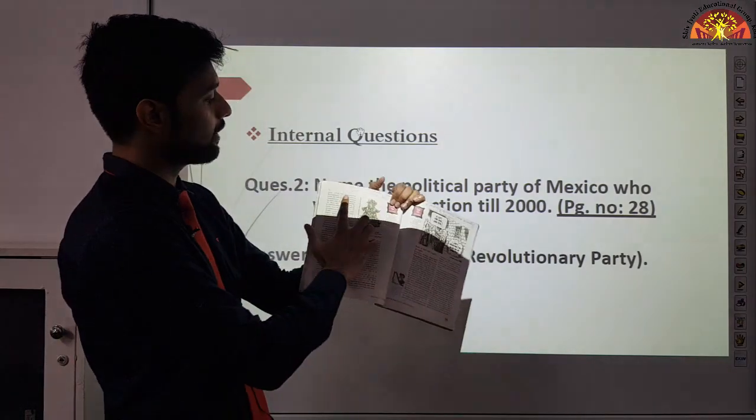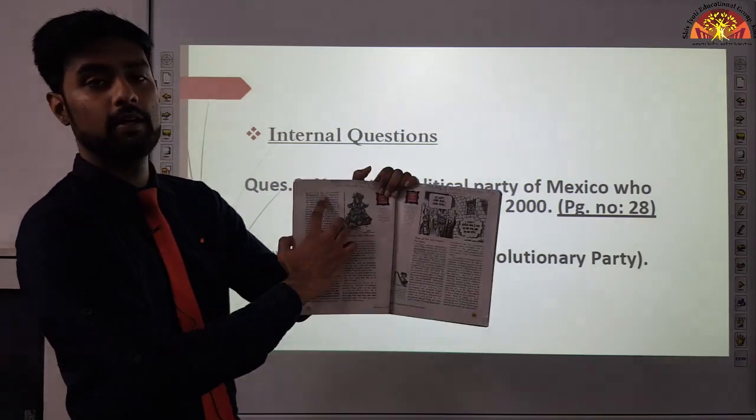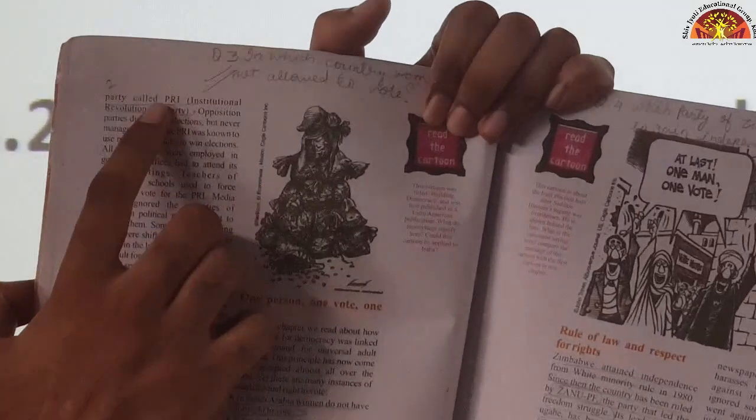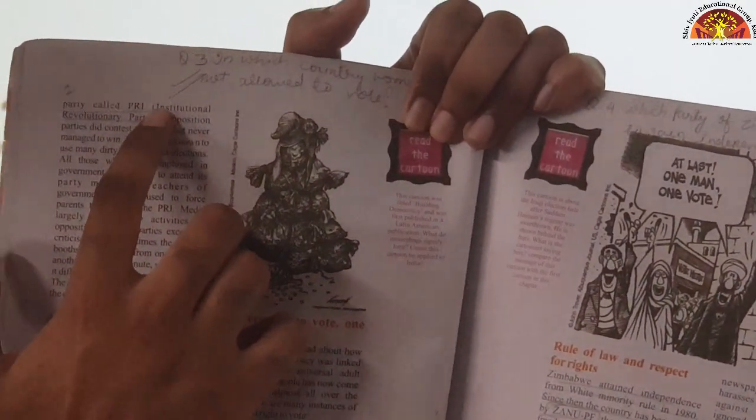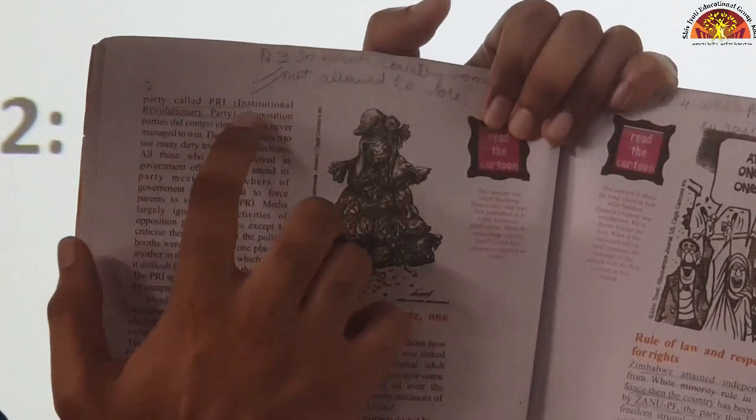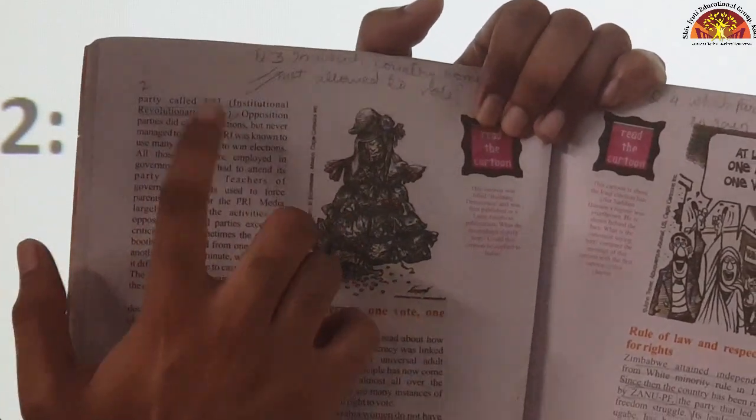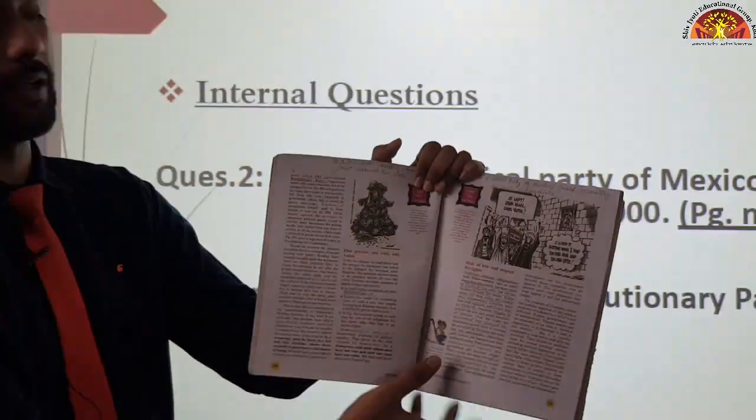The very first line of this page, student, page number 28 पे, जो बिल्कुल first line है आपकी, it is written PRI. Okay? And right in the bracket, the full form is also given, so underline that as well. Institutional Revolutionary Party. Done? Good.